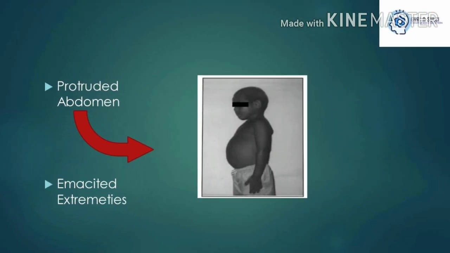Other clinical manifestations of von Gierke include emaciated extremities and protruded abdomen, which is due to hepatomegaly. You can see what a protruded abdomen looks like in the adjoining figure.